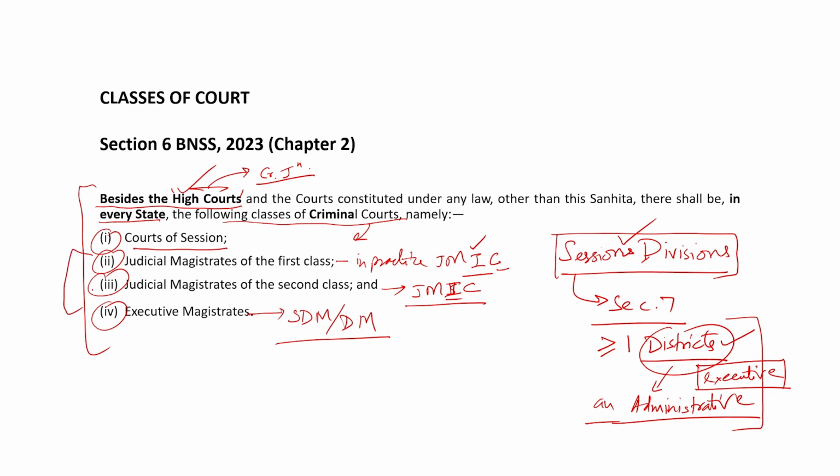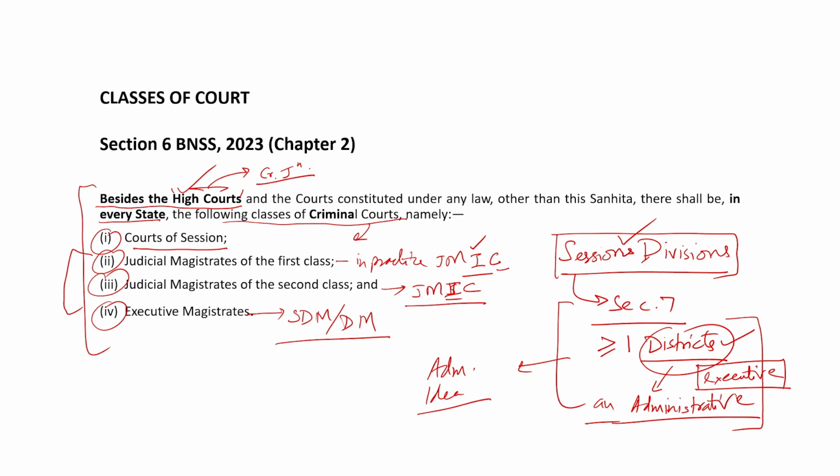Now section 9 says that in every district, as I said, district is an administrative idea, there shall be established as many courts of judicial magistrate of first class and of the second class as the state government, after consultation with High Court, may deem fit. Then section 10 says that in every district the High Court shall appoint a judicial magistrate of first class to be the chief judicial magistrate.